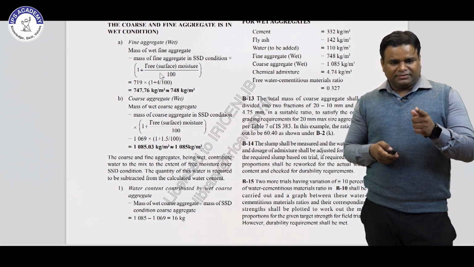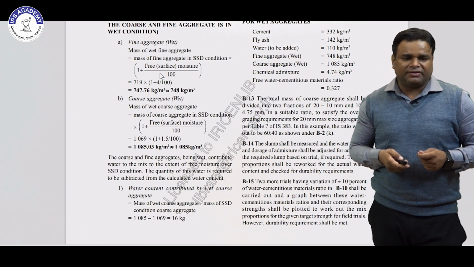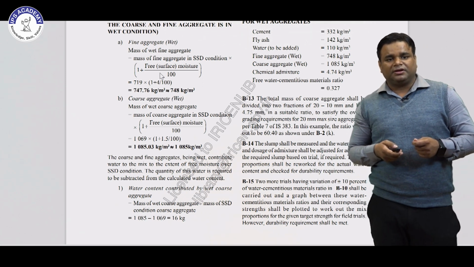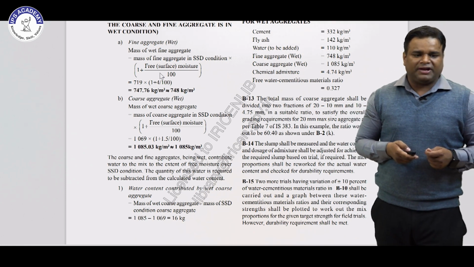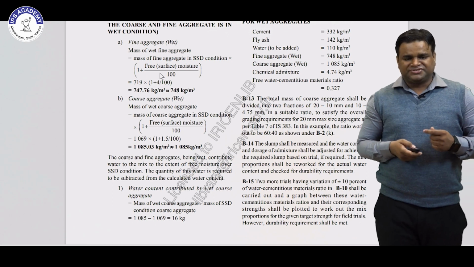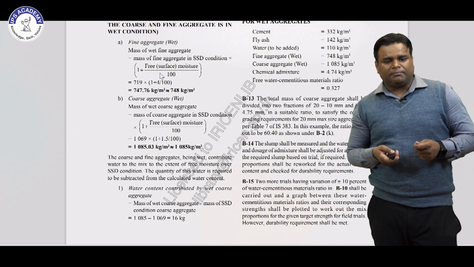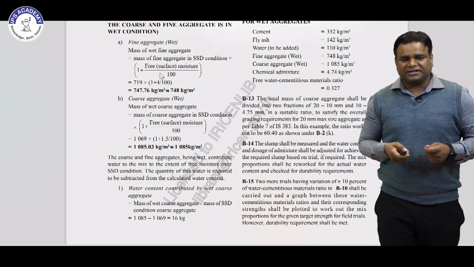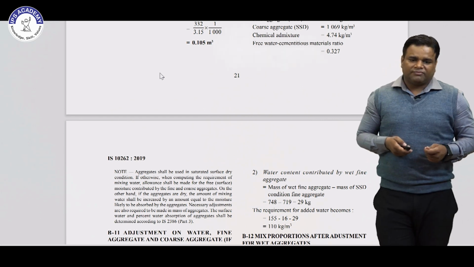So this is the adjustment after getting 748 kg per meter cube for the fine aggregate, and for the coarse aggregate 1085 kg. After subtracting from SSD condition, the mass of wet coarse aggregate, 16 kg for coarse aggregate and 29 kg for fine aggregate, is coming.